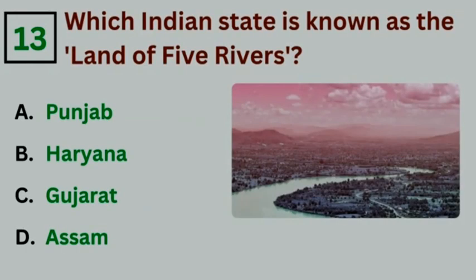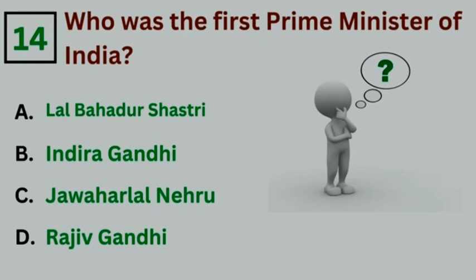Which Indian state is known as the land of five rivers? Answer option A, Punjab. Who was the first Prime Minister of India? Answer option C, Jawaharlal Nehru.